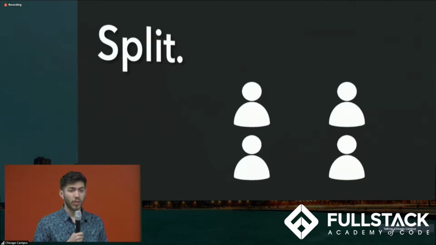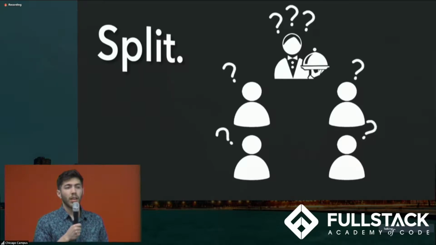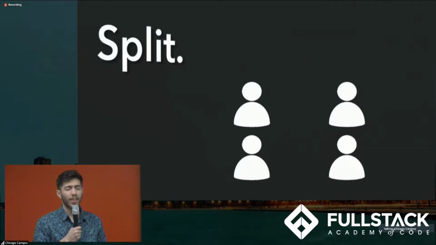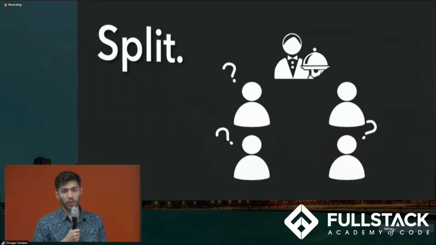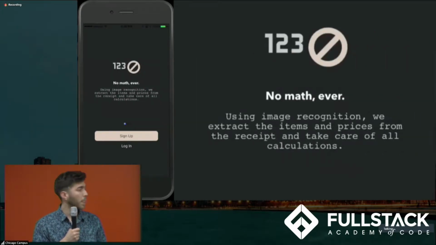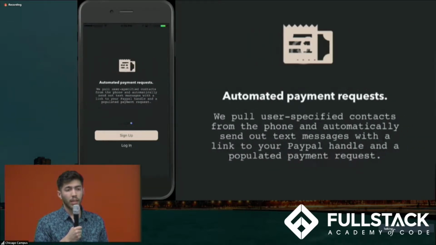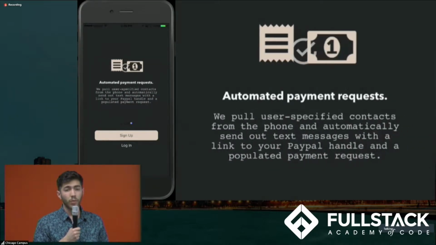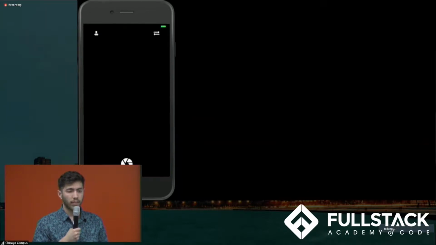When you're at a restaurant with friends, usually how it goes is everybody pays separate, or you either split the bill in half, but that's not ideal. If Jason gets a $40 steak and I just have a salad, ideally you want a way for everyone to seamlessly pay for what they got, and that's where Split comes in. Split saves time, it prevents you from having to do math, and we take care of the payment request for you. So with that being said, let's get started.